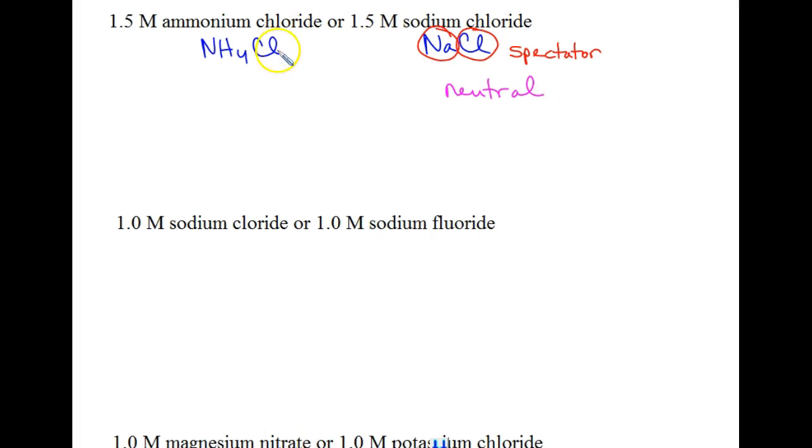Now on the other side, we've got chloride, which again is a spectator, but then we've got ammonium, which is a stronger conjugate acid, because we can think of it as being the protonated form of ammonia. So that means that this is going to be able to generate some hydrogen ions in solution, so that's going to make it more acidic.